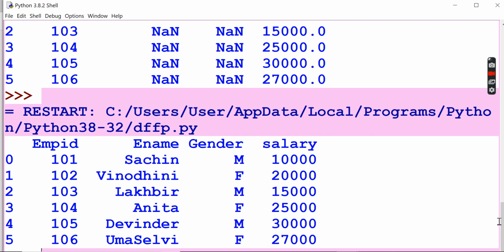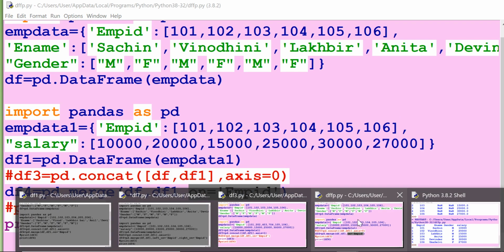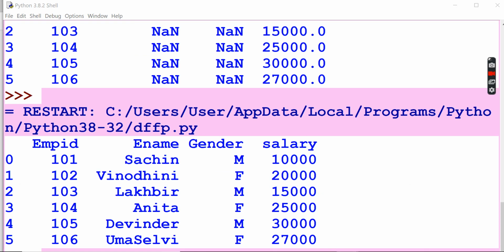So it is completely different. You see here, according to employee ID 101, Sachin, his gender is male, and salary is this much. In the second df I have mentioned another employee ID. Our first employee data also consists of 101, and in the next df1 I have considered other data. If you see here, go to the program.